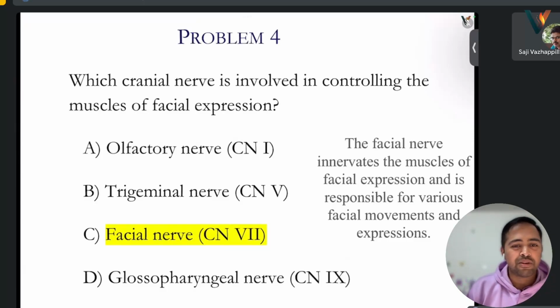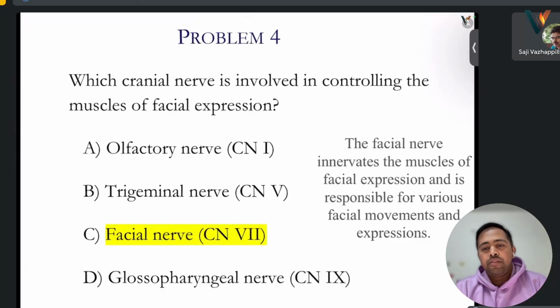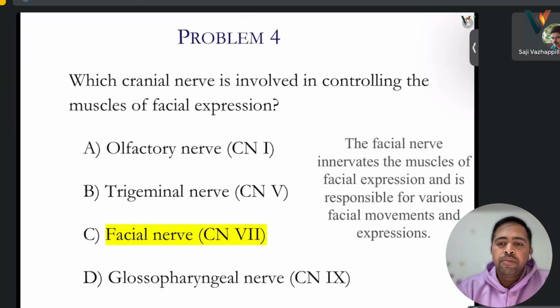So numbering also I have suffered a bit, and this facial nerve is responsible for facial movement. So remember, in optical nerve there is no movement of eyes, but in case of facial nerve, there is movement of face.